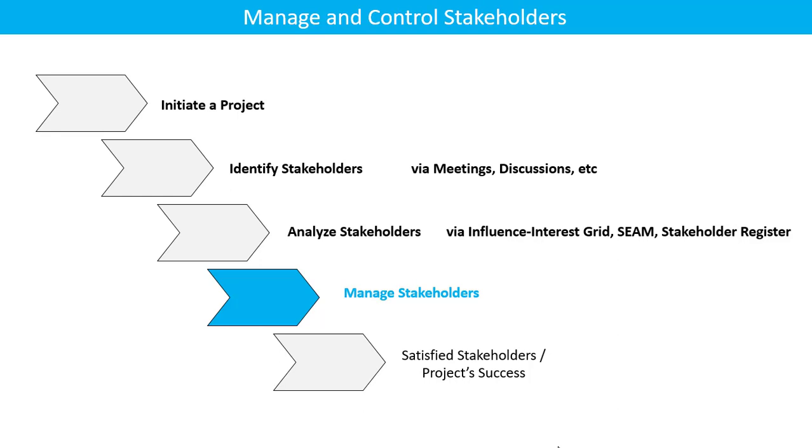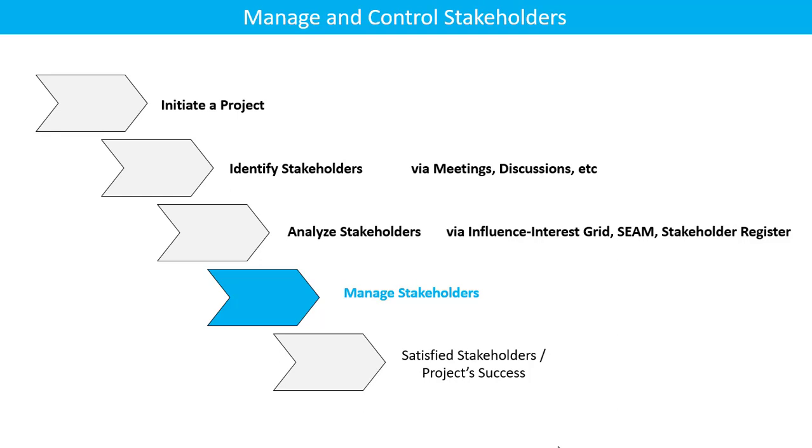Then we moved on to identification of the stakeholders, where we discussed that we need to identify the stakeholders with the help of meetings, discussions, project charter and different documents which we have in hand. Once we have identified stakeholders, we also studied in our previous lectures how to analyze the stakeholders. And the different tools, technologies, and methodologies we have studied are the Influence Interest Grid, SEAM, which is a Stakeholder Engagement Assessment Matrix, a Stakeholder Register, and SEAM Extended.